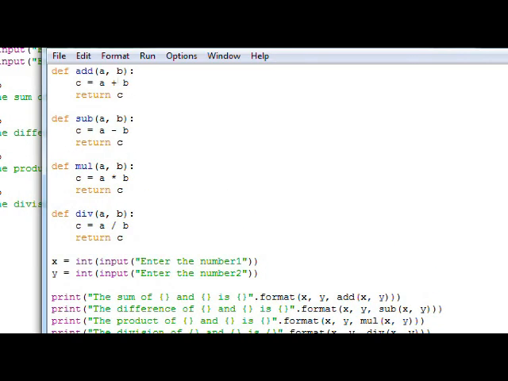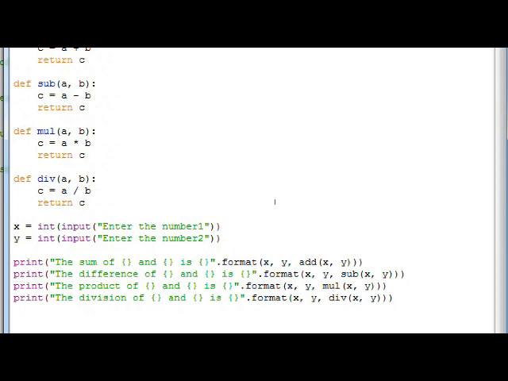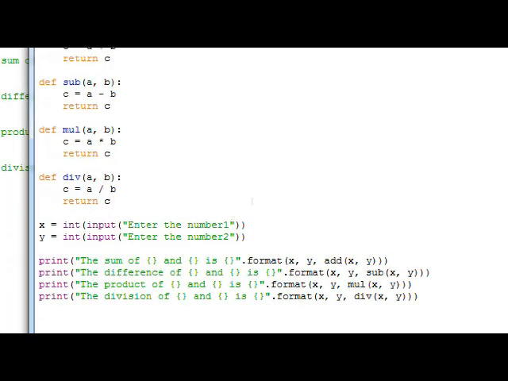One more thing that we can see in all these function definitions is that the parameter list consists of a comma separated list of parameters like a, b. In all these functions, we are using the same parameter list a, b. It is not going to create any error because they are in fact local variables. Their scope is within this function definition add. And for the inputs that we are getting from the keyboard, we are storing them in two different variables called x and y. Here also, inside these print statements, when we pass these inputs to the functions add, sub, mul, div, we are using x and y only.